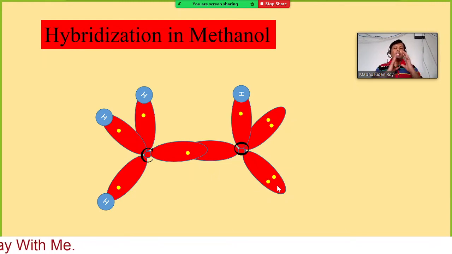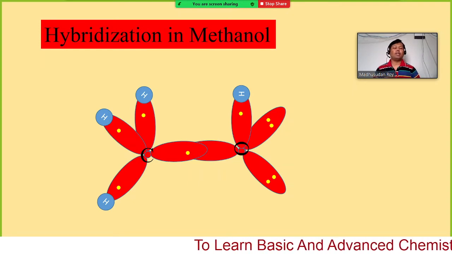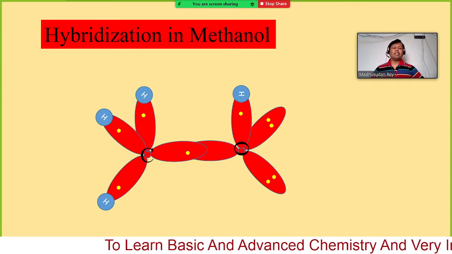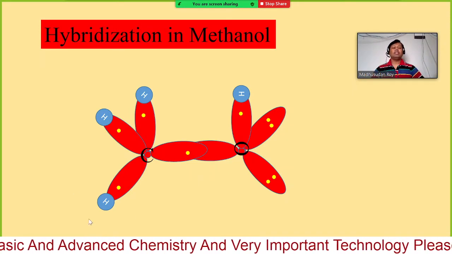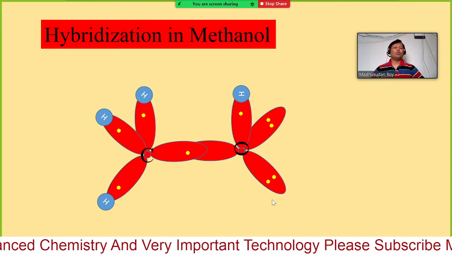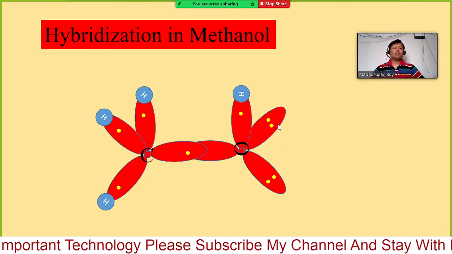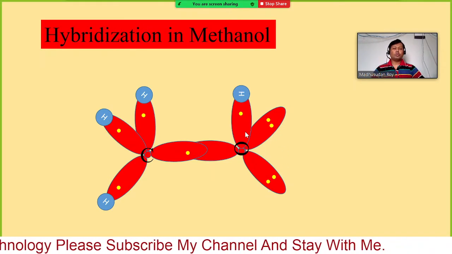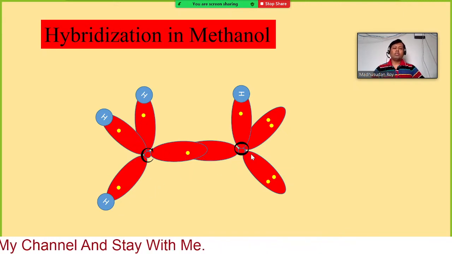To make a covalent bond you need a single electron, or for a coordinate covalent bond, if there is any component with electron deficiency, these lone pairs can be donated, but here we do not have that. Therefore we have two lone pairs and sigma bonds. So this is the structure of methanol.